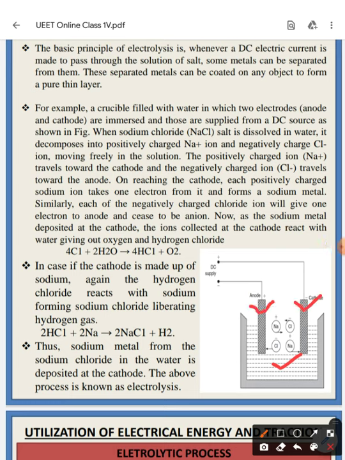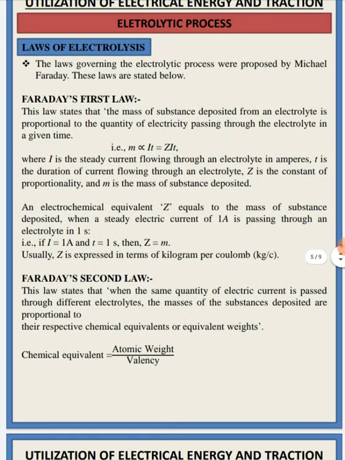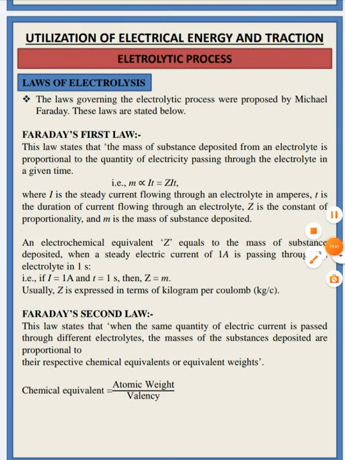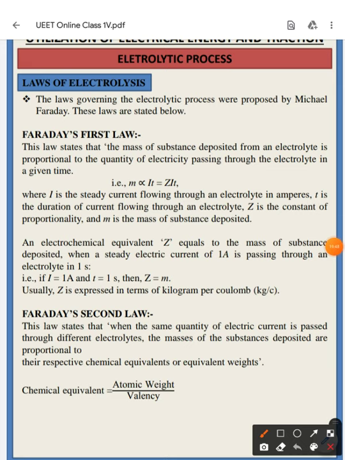According to Faraday's laws of electrolysis, the mass of the substance deposited from the electrolyte is proportional to the quantity of electricity passing through the electrolyte by using the electrodes, right? So that means the mass m is proportional to the current into the time, which is equal to ZIT.